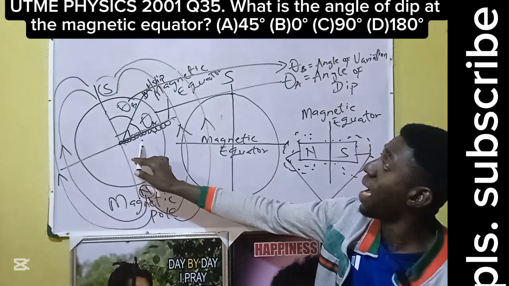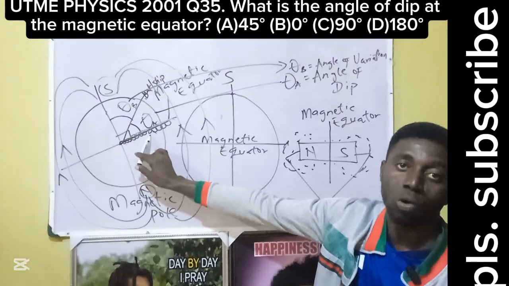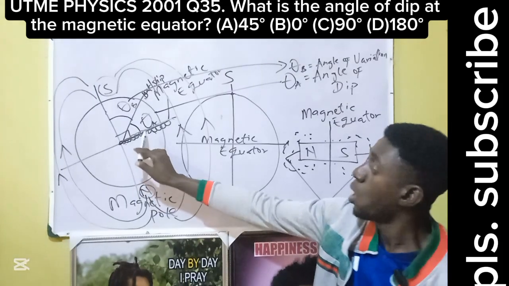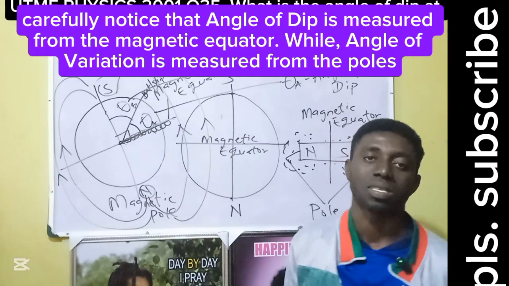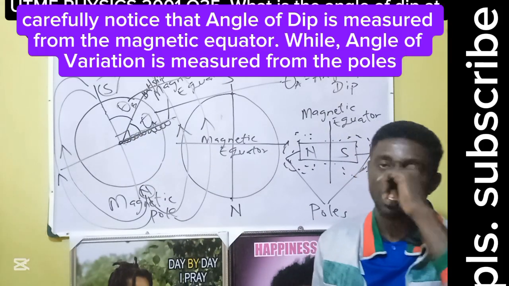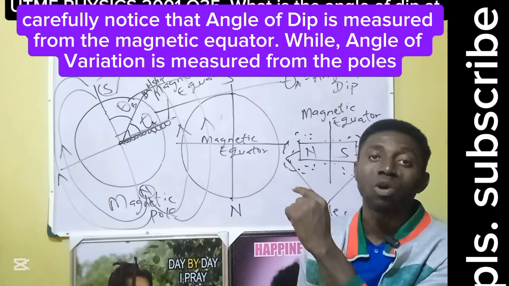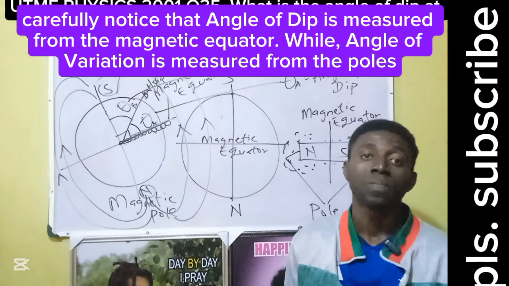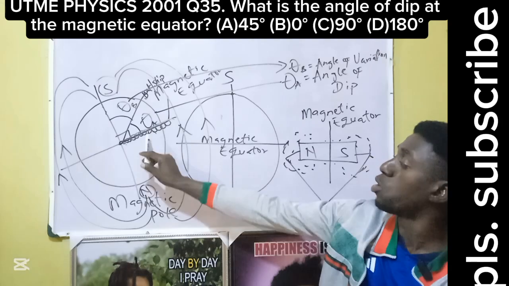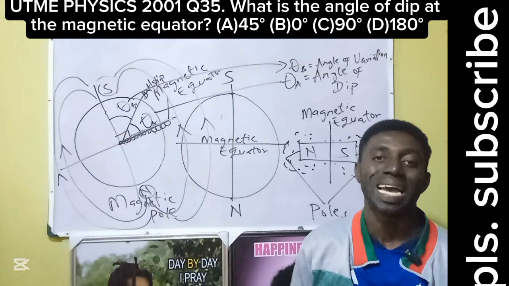So our angle of dip at the equator is 0 degrees, while the angle of dip at the pole is 90 degrees. Observe. So be cautious of that. Today, the question is angle of dip at the magnetic equator: 0 degrees. Tomorrow, it may be angle of dip at the pole. That should be 90 degrees.